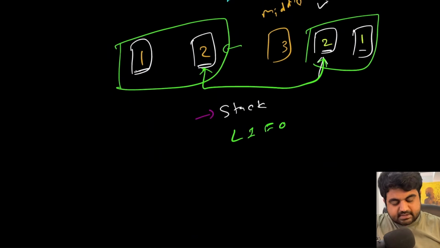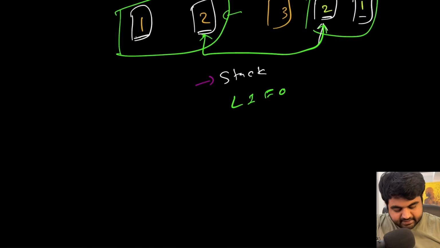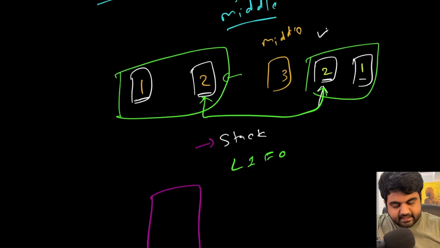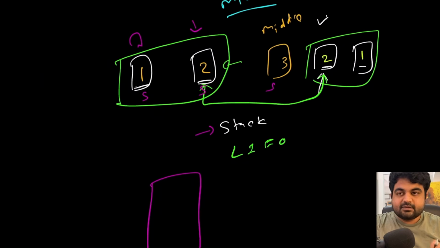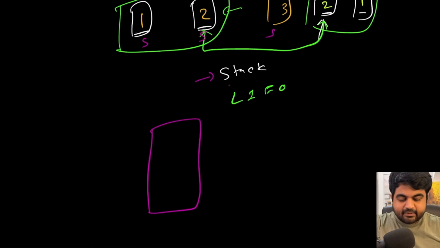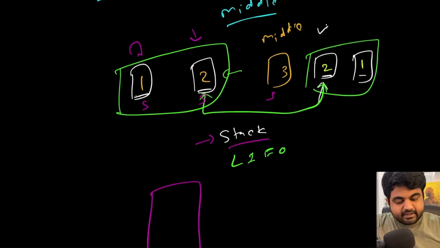So the logic is that we have an empty stack, and whenever we are iterating over these values in a sequential manner, because the slow pointer is going to go through all of the values, all the values that the slow pointer passes, we are also going to add into the stack, and the fast pointer is going to lead us to the very end of the linked list.